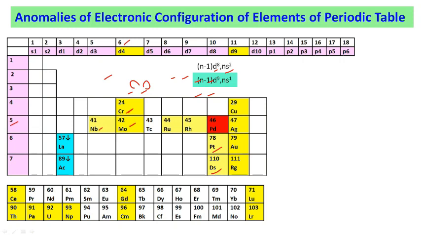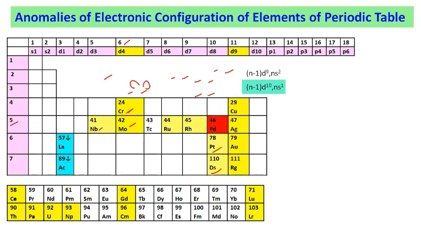However, palladium has a different electronic configuration than these two elements, which is (n-1)d10 ns0, that is 4d10. So this is different than the other elements of the same group.